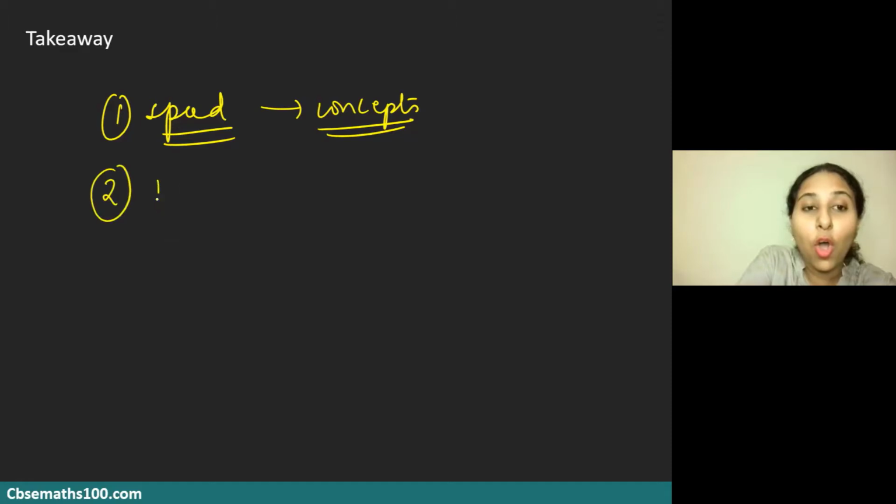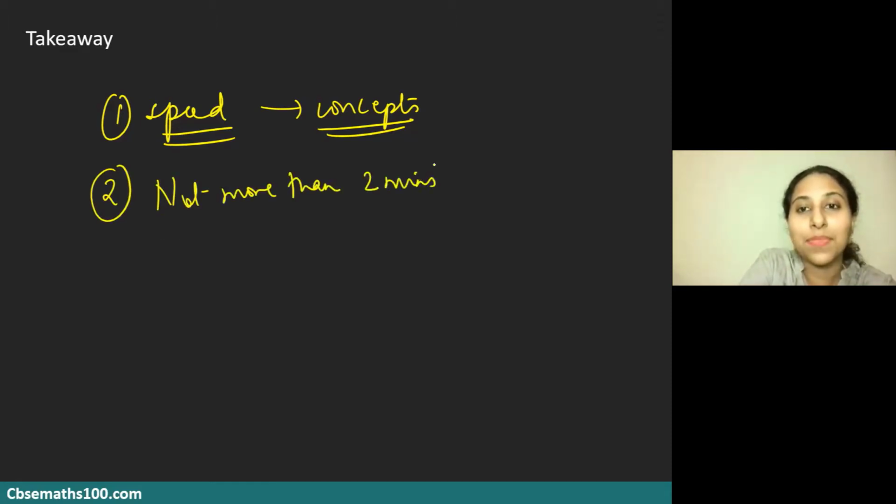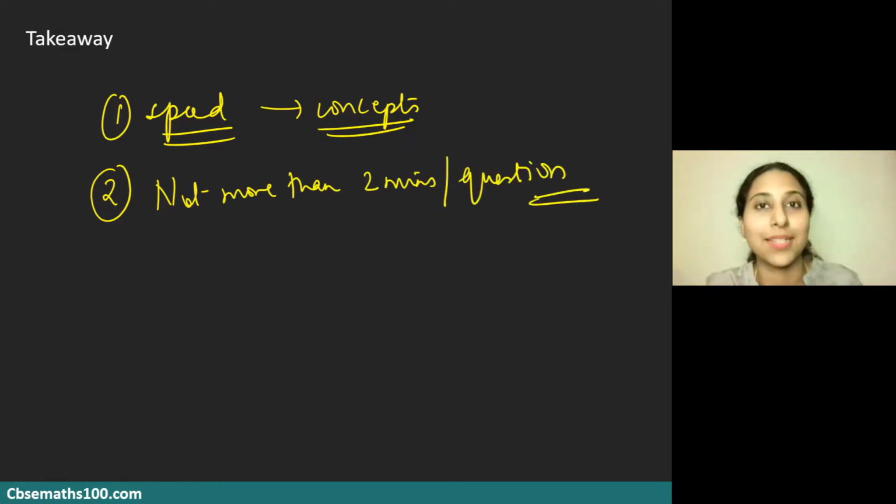Second thing, not more than 2 minutes per question. I want you to always try to do this whenever you're practicing. Each time you practice an MCQ question, try to follow this. Try to see whether you're able to solve the question within 2 minutes. Maybe while you're studying, you may be taking more time because you're just learning the concepts. You may be initially taking 5 or 6 minutes sometimes. But your goal eventually must be to solve that question within 2 minutes.